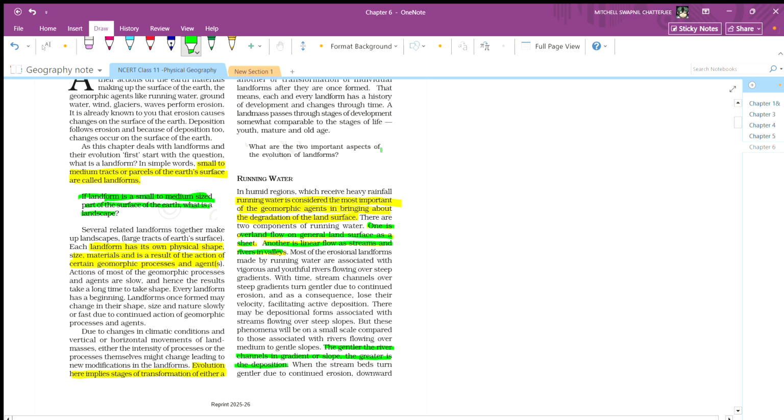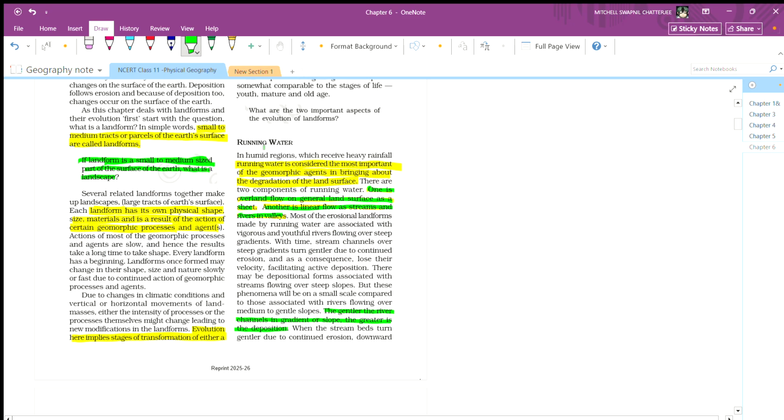But there are two important aspects of evolution of landforms. So let's see. In humid regions, which receive heavy rainfall, running water is considered the most important of the geomorphic agents in bringing about the degradation of the land surface. There are two components of running water.